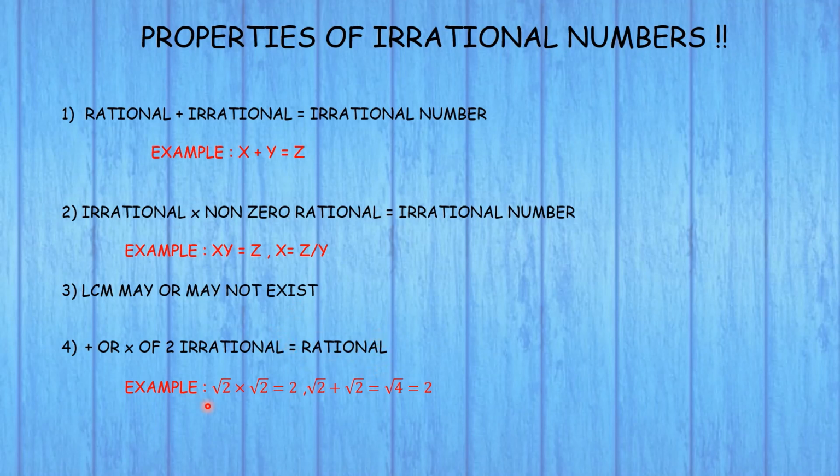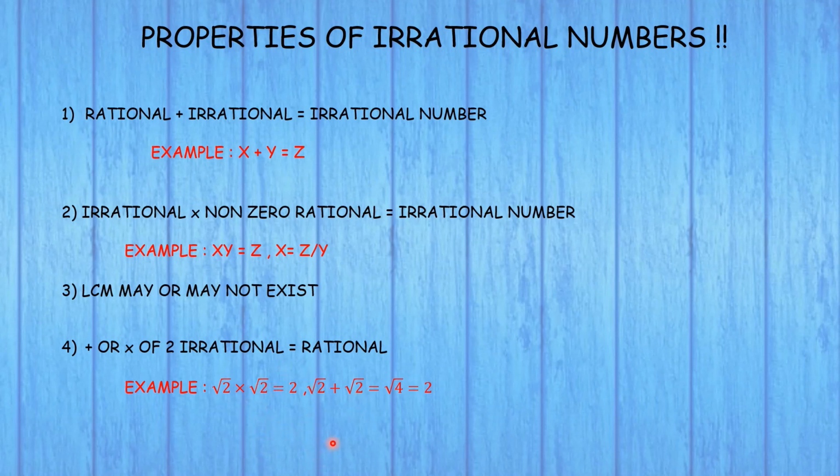For example, when you consider root 2 into root 2, we get the result 2. That is, if root 2 is multiplied twice, the final product is a rational number, 2.